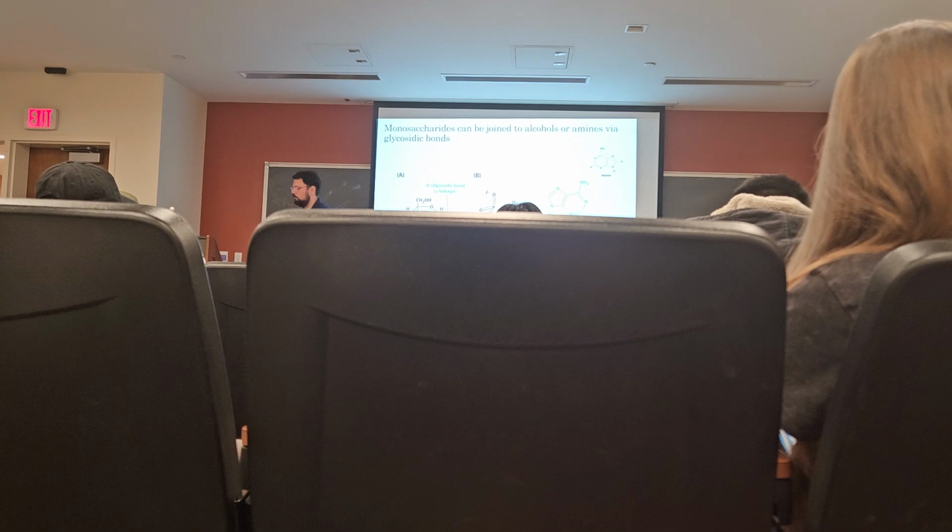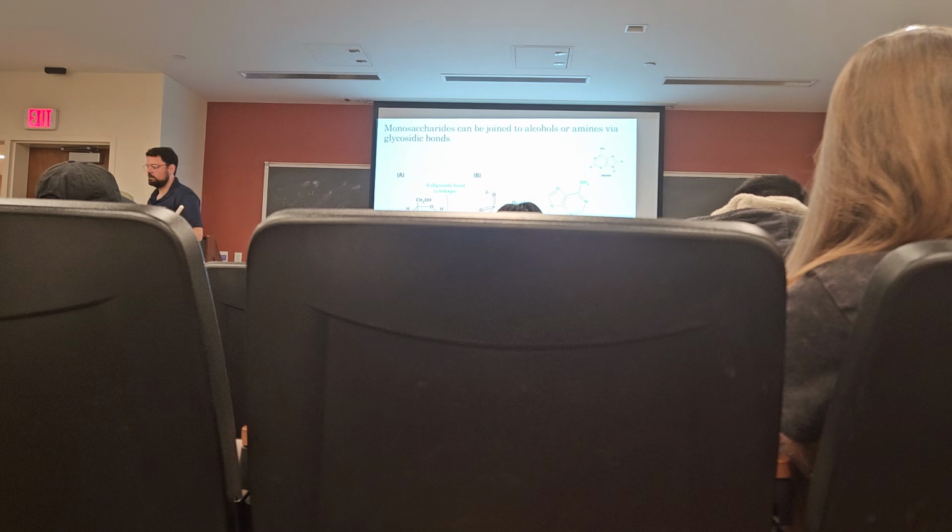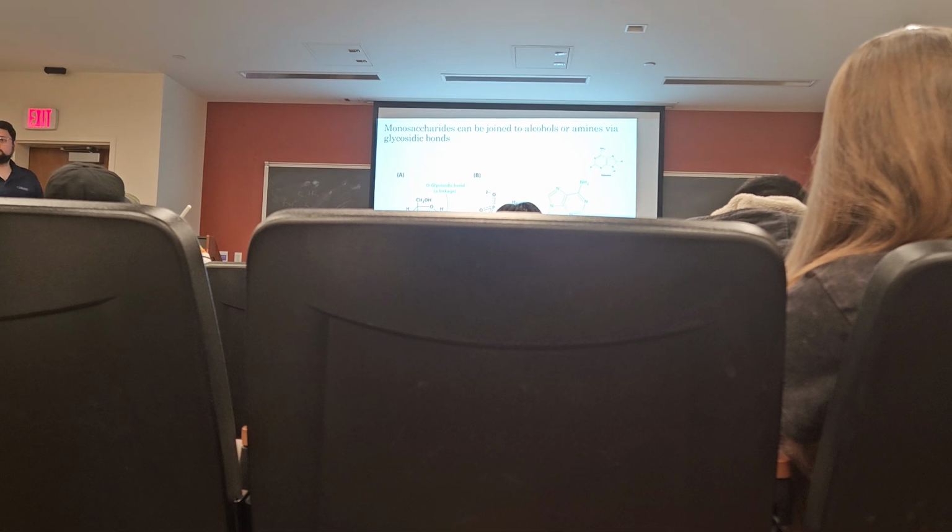Beta, because this bond is on the same side as the furthest carbon, in this case carbon number 5, so this is a beta glycosidic bond. It's an N-glycosidic bond because specifically it's a glycosidic bond between the anomeric carbon and a nitrogen as opposed to an O-glycosidic bond. And it's a glycosidic bond because it involves the anomeric carbon of a sugar, right? And this is how all of the nucleotide sugars, either ribose or deoxyribose, are linked to their bases via a beta N-glycosidic bond.